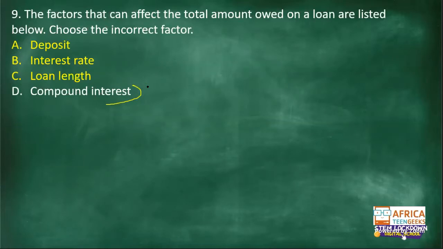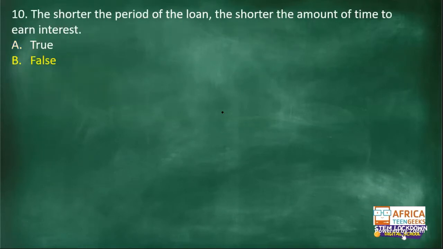The other ones, I think there's a bit of confusion, but I hope it's clearer now, guys. Ne? That is why D is the correct answer over here. Question 10. The shorter the period of the loan, the shorter the amount of time to earn interest.